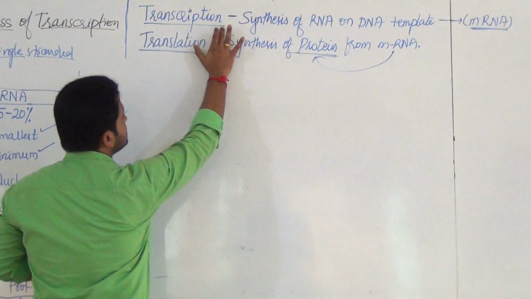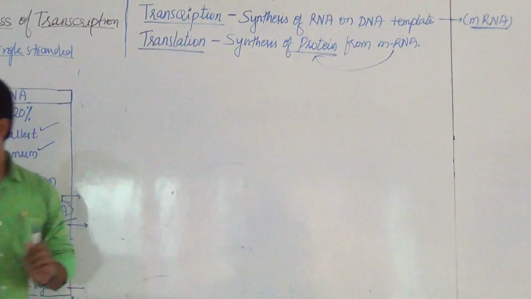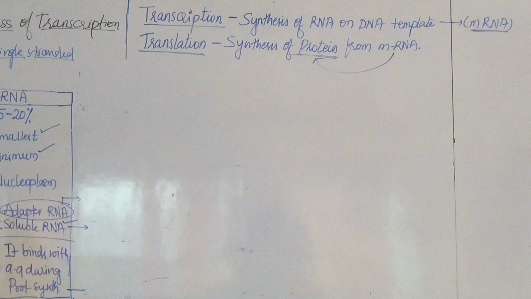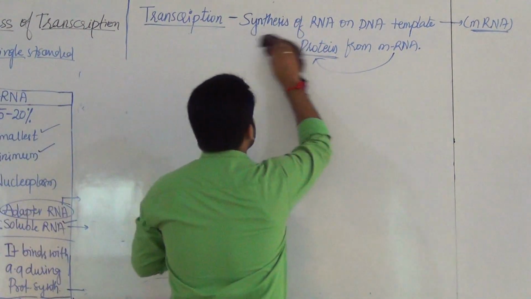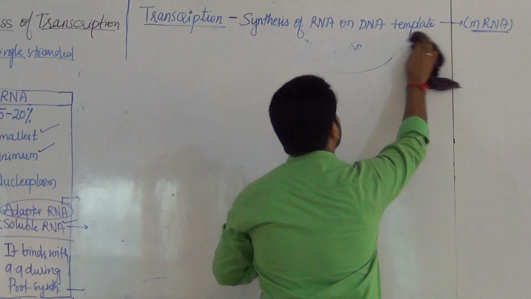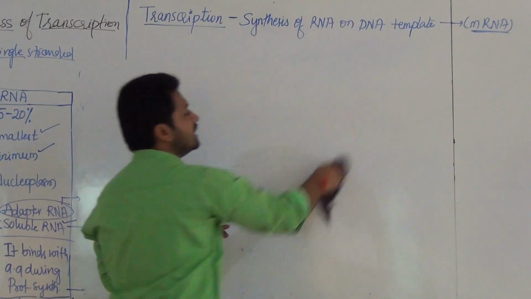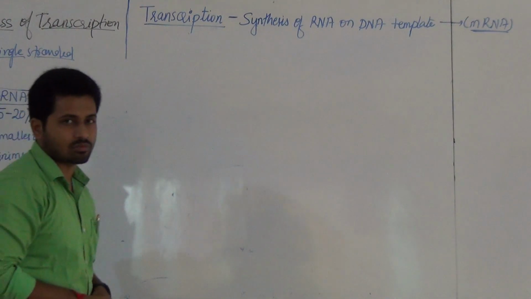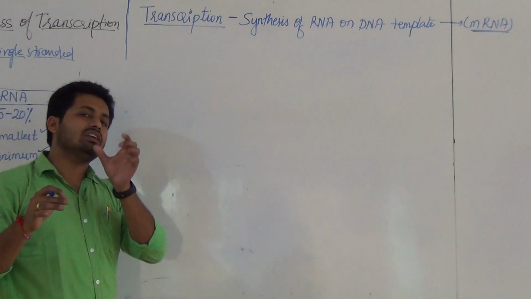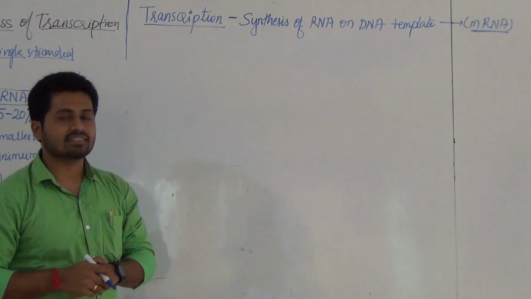First we study this transcription. Yesterday I told you that during transcription only one strand of DNA acts as template, and also in that one strand one segment of DNA acts as template.